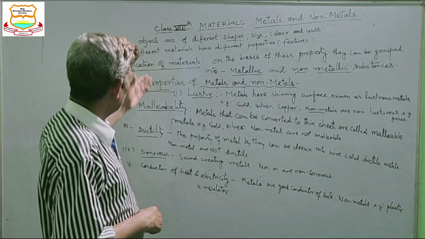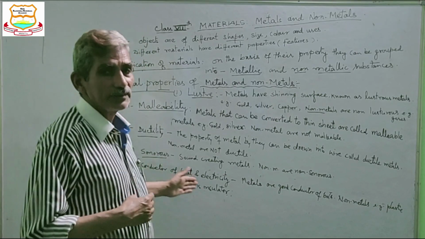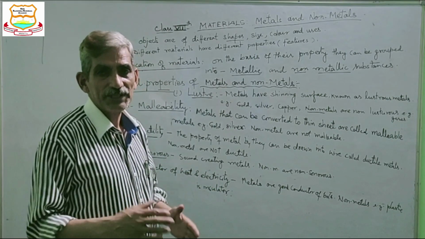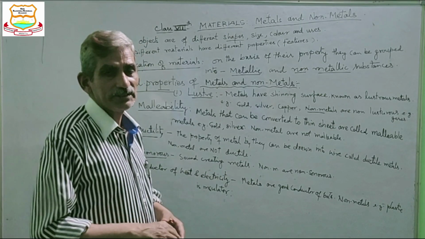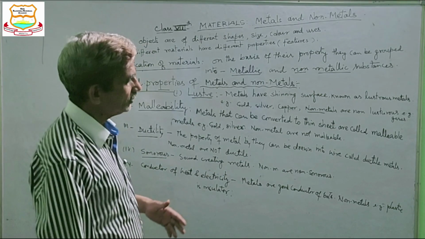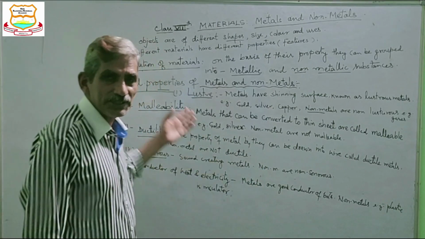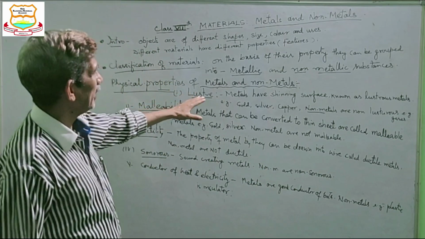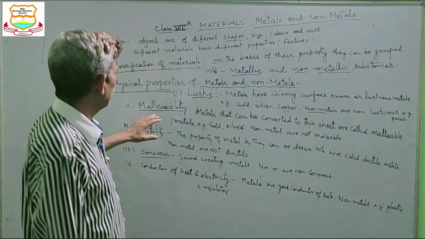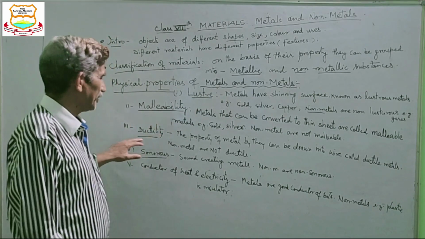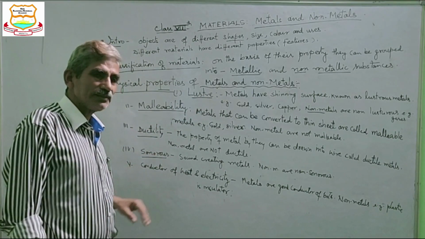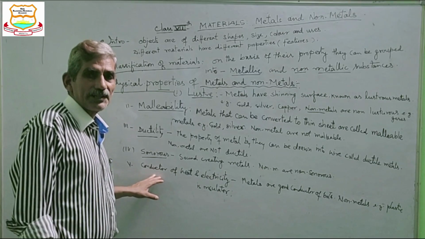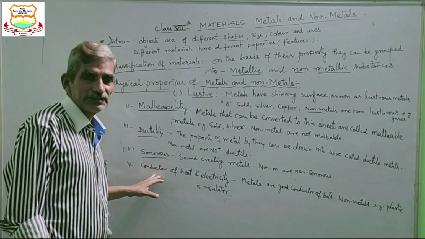So all these properties are present in the case of metals, and they are absent in the case of non-metals. These are present in metals: luster, malleability, ductility, sonorousness, and conduction of heat and electricity.